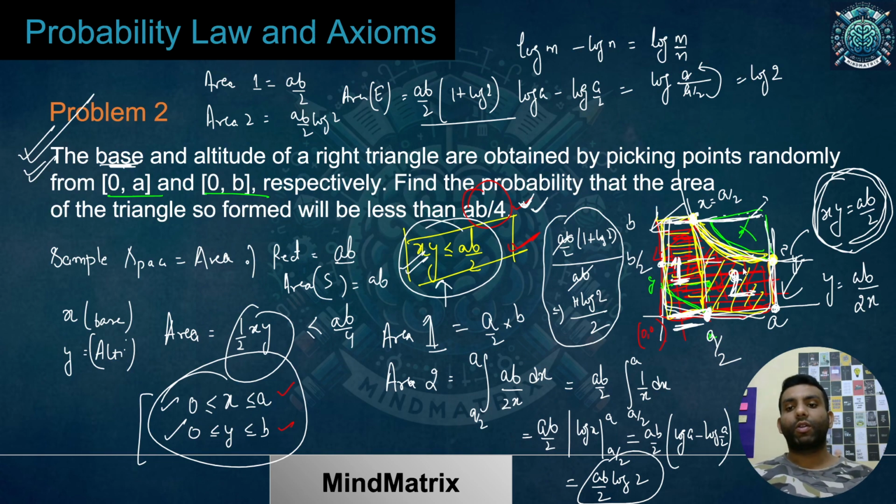Now I wanted to calculate the area of this second portion, so I simply did the integral calculus. Basically, to find the area under the curve, I did integration. I converted to y equals AB by 2x and then moved x from A by 2 to A. That was this thing, so we got this answer. Then I added the area of 1 and 2, which was this, and then the area of the rectangle was AB. So I got this. Okay.